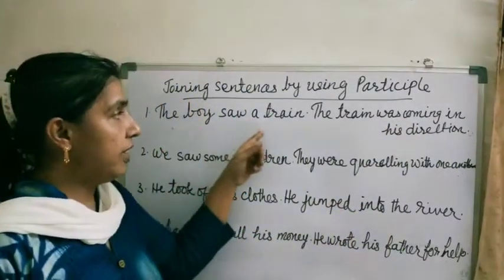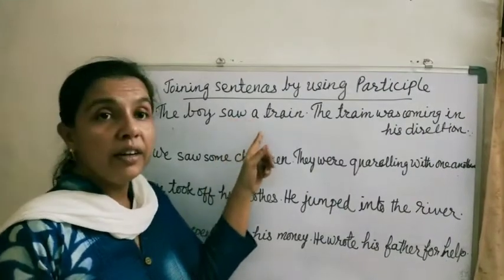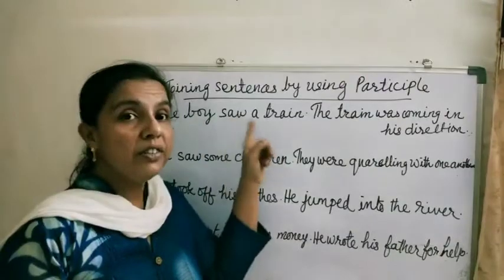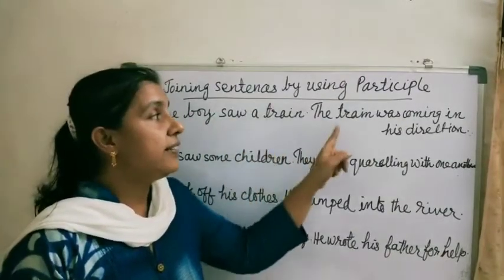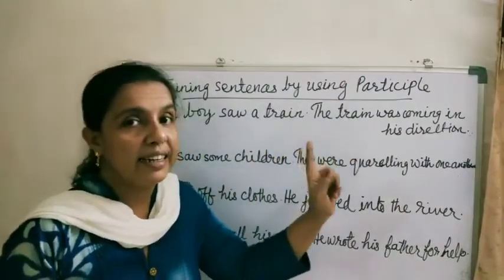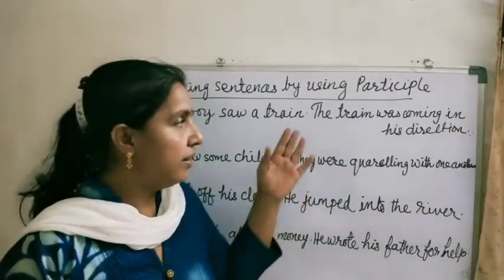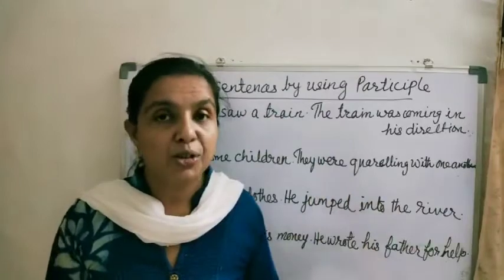Here in the first sentence, saw what? A train. So a train is the object here. So in the first sentence, the object is the subject in the second sentence. So this is very easy to join. These types of sentences are very easy to join.